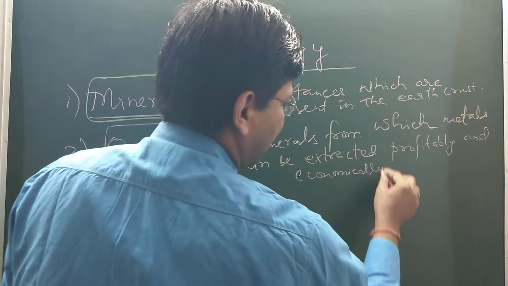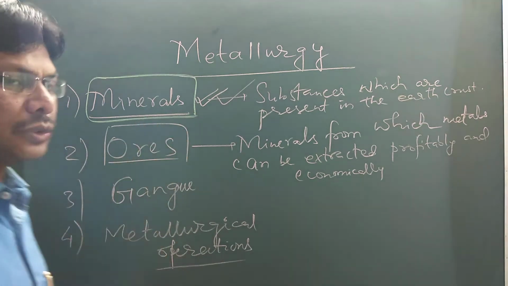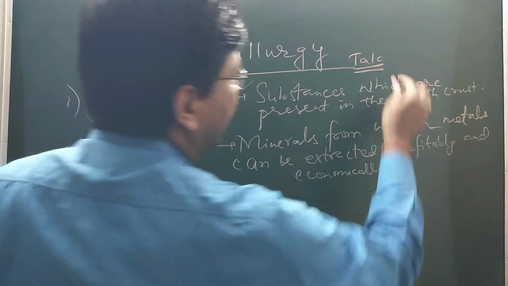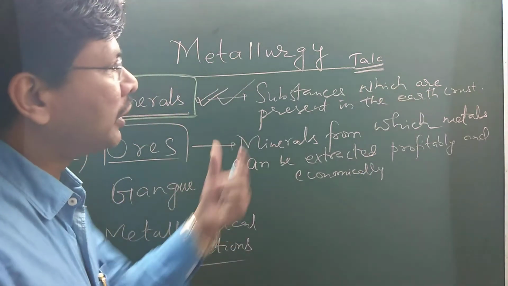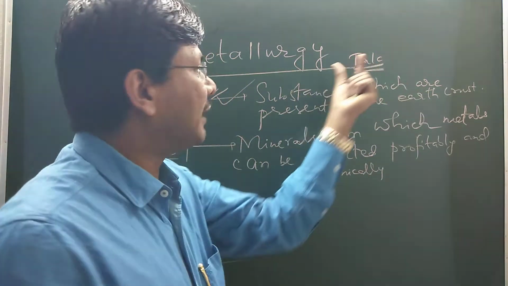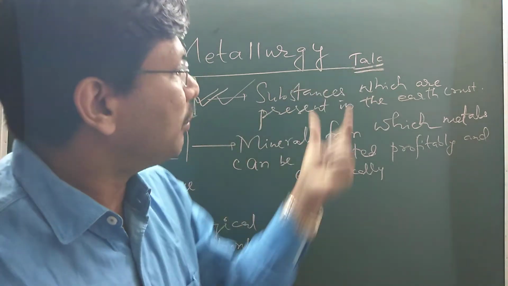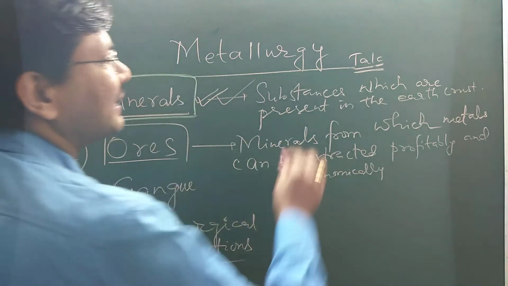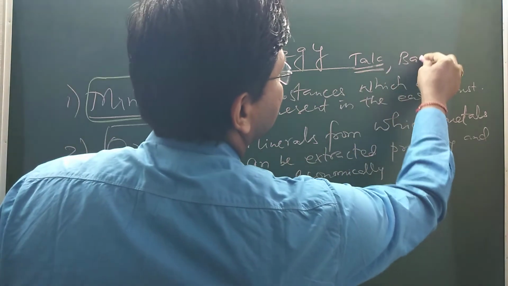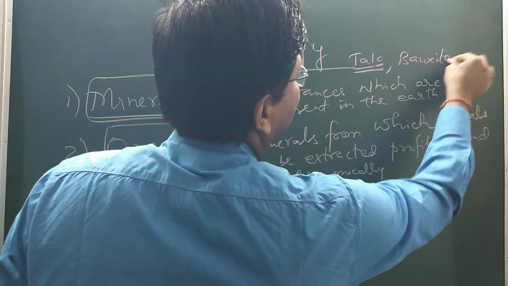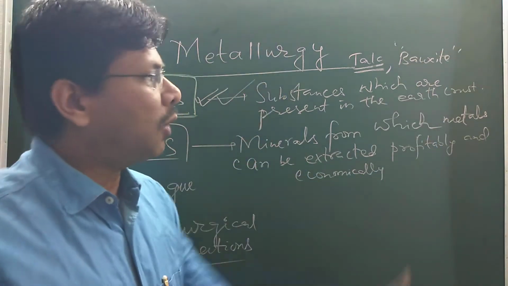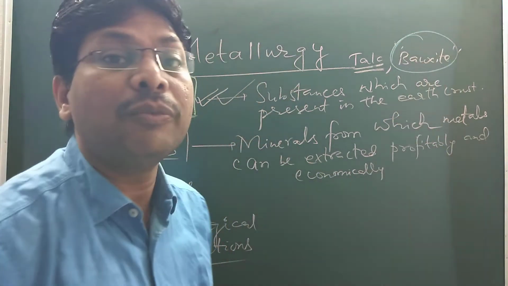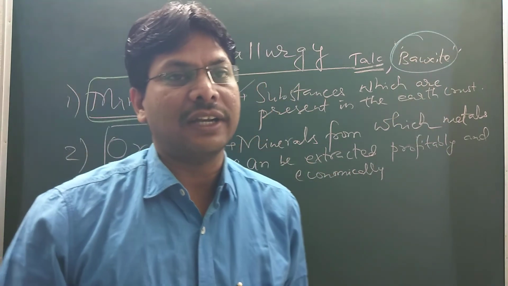Let's try to understand the difference between minerals and ores. Suppose we take talc, it is a mineral of aluminium. We cannot obtain aluminium metal from talc, so it is not an important ore of aluminium. Now let's consider bauxite. Bauxite is the principal ore of aluminium, from which aluminium metal can be extracted.